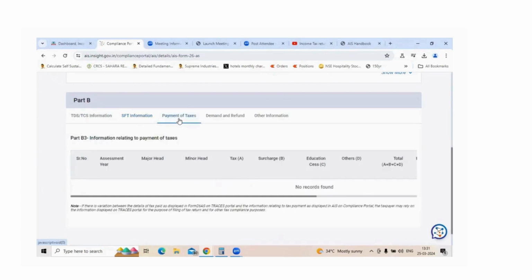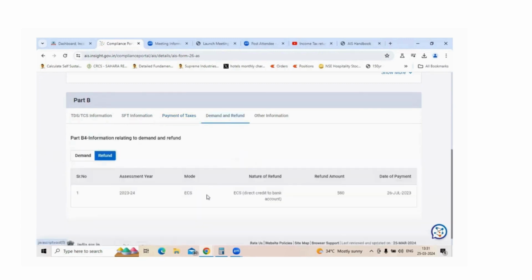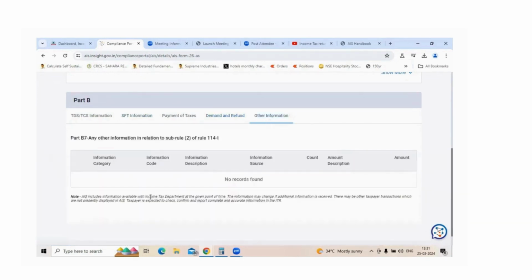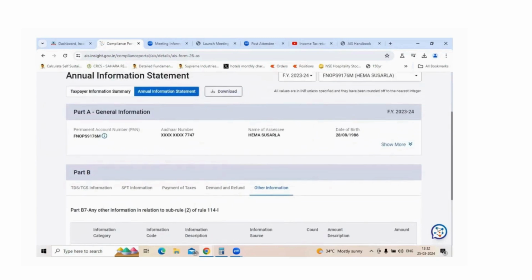And the payment of taxes, here I have selected the year 2023-24, so there is no payment of taxes being shown here. In case there was a refund from the last year or any submissions, those refund and demand would show. And for the subsequent year, it will show in the next assessment year. The other information also captures information relevant for other income sources, etc. So all the information regarding TDS, specified financial transactions and taxes are captured here. So do check that before you really get into filing the tax information.